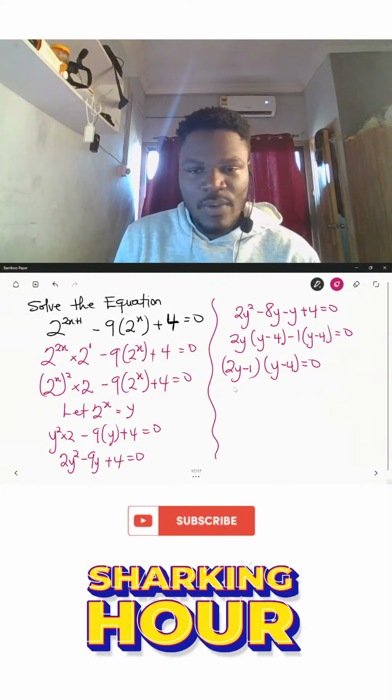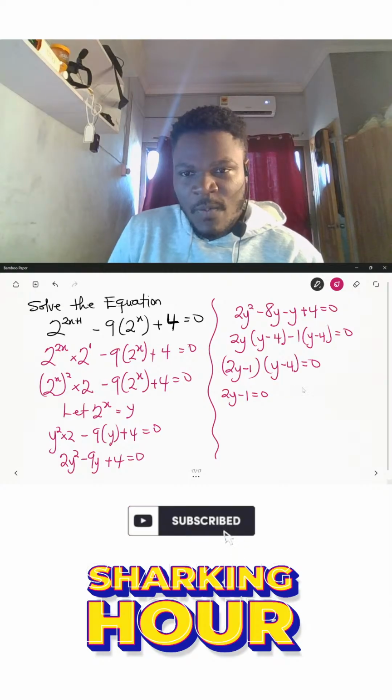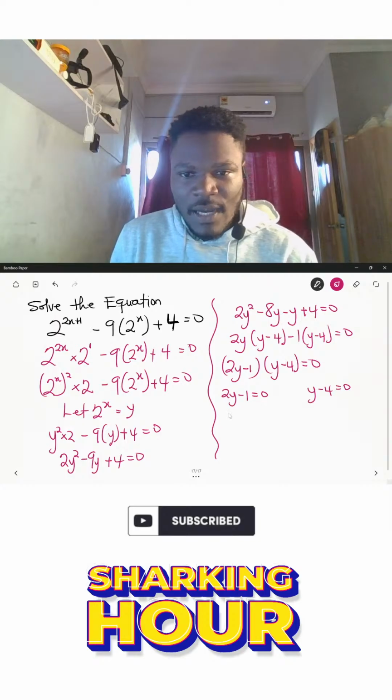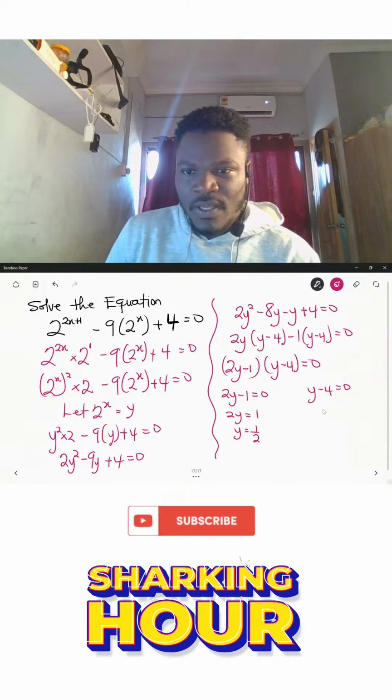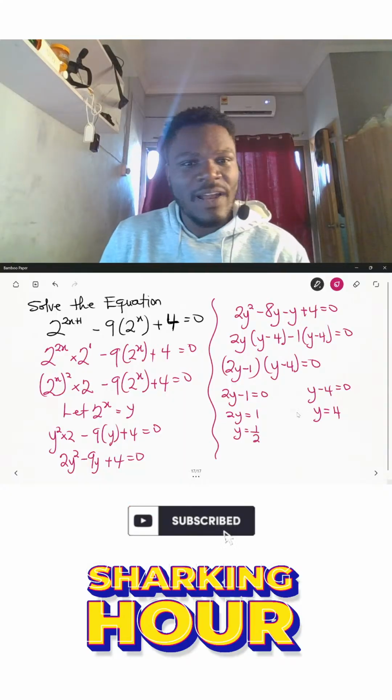So from here, we solve for the values of y. So the first one will have 2y minus 1 equal to 0. The second one will have y minus 4 equal to 0. So if I solve them individually, I'll get 2y is equal to 1, so y is equal to 1 over 2. And then over here, I'll have y is equal to positive 4. So this is what I'll get for the value of y.